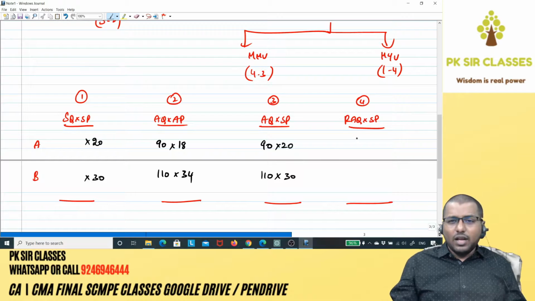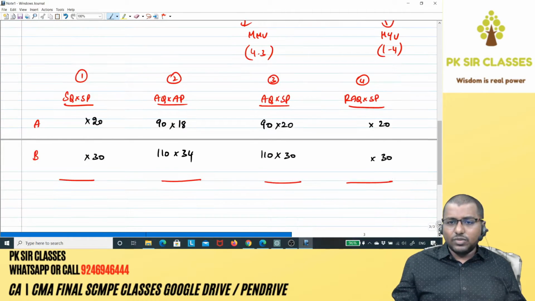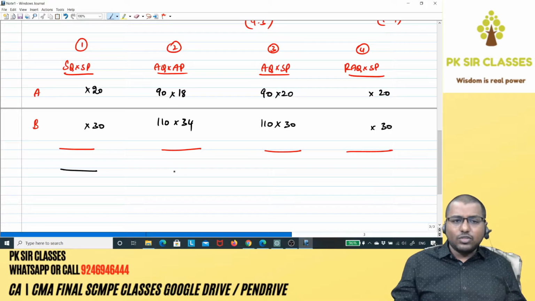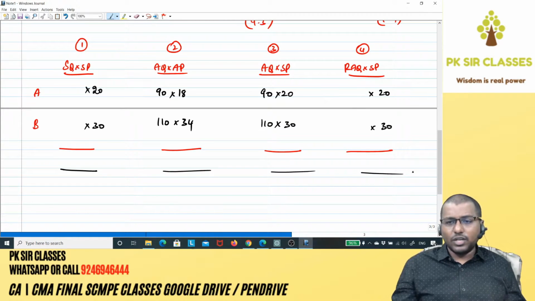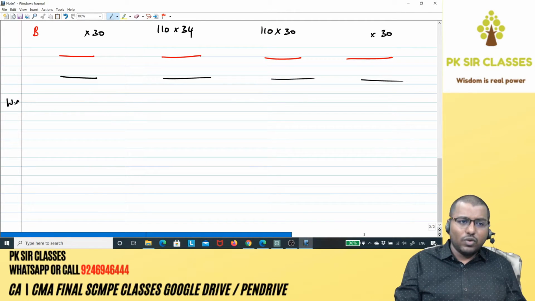Done. RAQ, revised actual quantity. Is it given in the question? No. Standard price, is it given in the question? Yes, which is 20 and 30. So that's done. Okay, so we have certain missing figures that we need to find. One is SQ, the other one is RAQ. Only after finding them can we finish off this question. So let's go for working note 1.